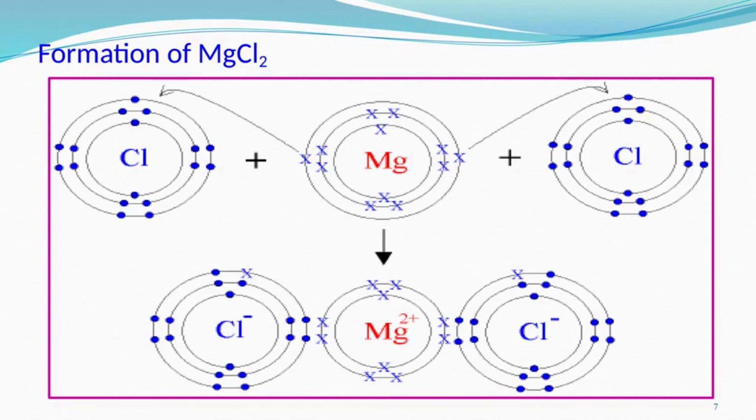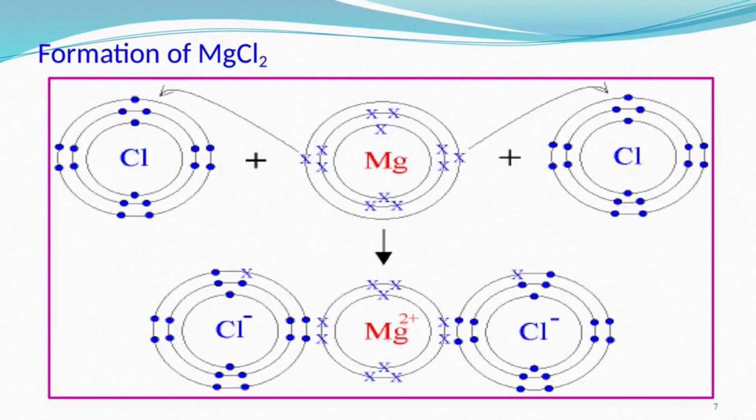One valence electron of magnesium is given to one chlorine atom and the other is given to another chlorine atom. In that way there is the formation of 2 Cl minus, 2 chloride ions, and magnesium having 2 positive charge on it.